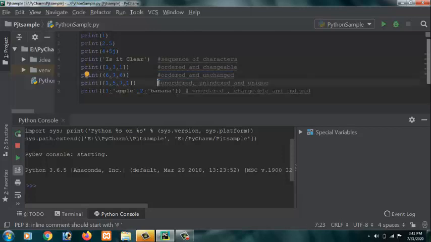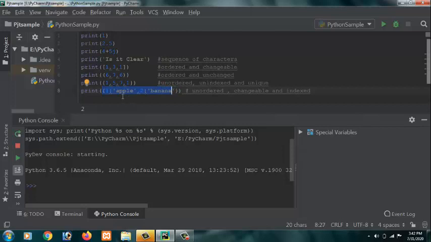Next it is set data type. Here the data items are unordered, unindexed and unique. In the case of list and tuple, you can have duplicate members, whereas in set data type you cannot have duplicate members. The members should be unique in set data type. The last one, dictionary. Here the data items are stored as key value pairs and each value is stored to the respective key.